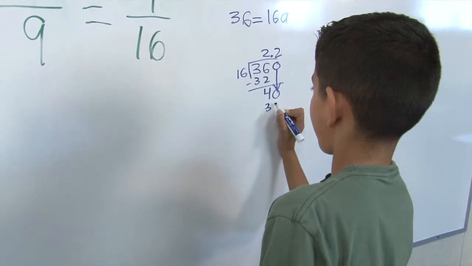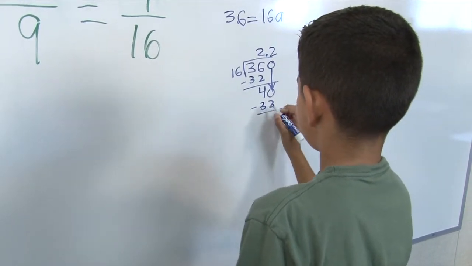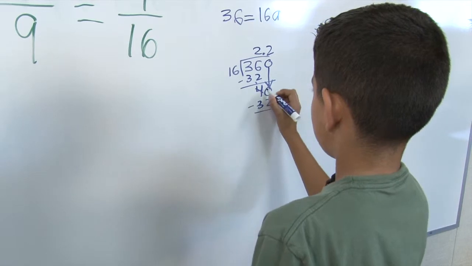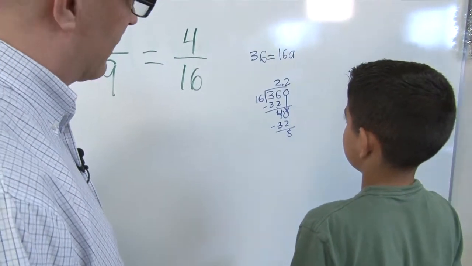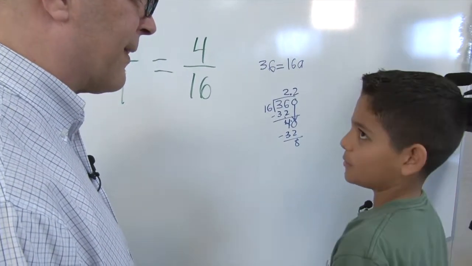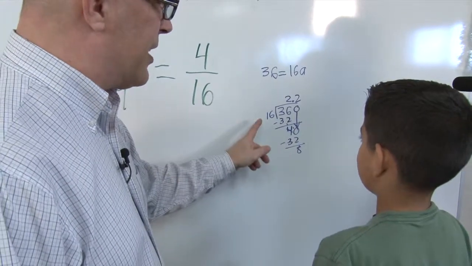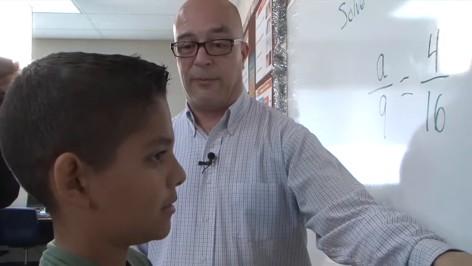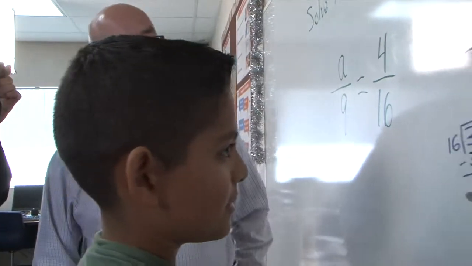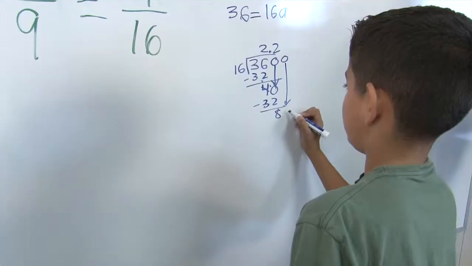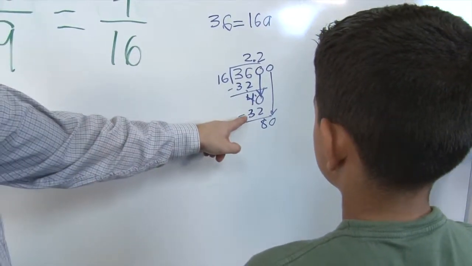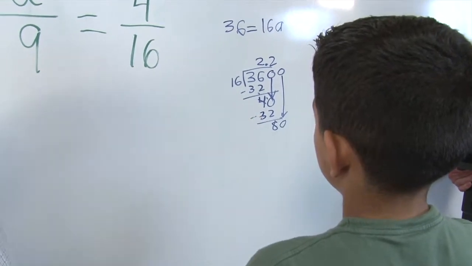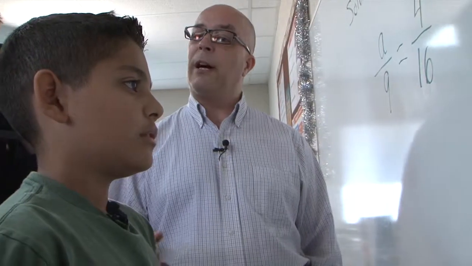And what would you do? Good. So now what? Because 16 won't go into 8 evenly. Yes, it will. Well, 8 will go into 16, but 16 won't go into 8. So what do we have to do? We have to drop down another 0. Drop another 0. So now 16 into 80. Well, we know it's going to go more than 2 times because that was 32. So how many times do you think? Do you remember what you wanted to try first?